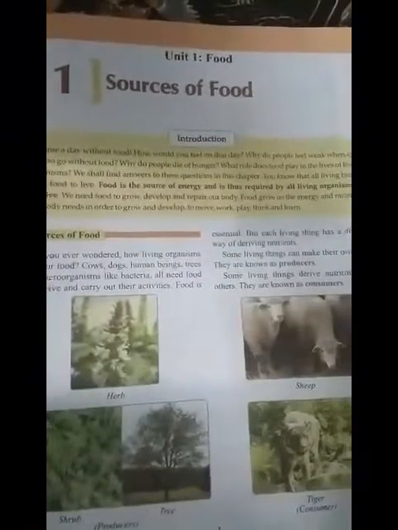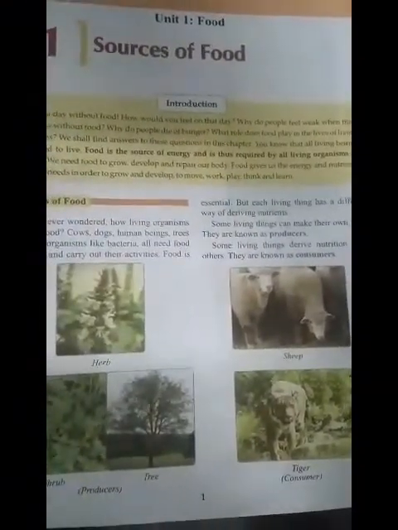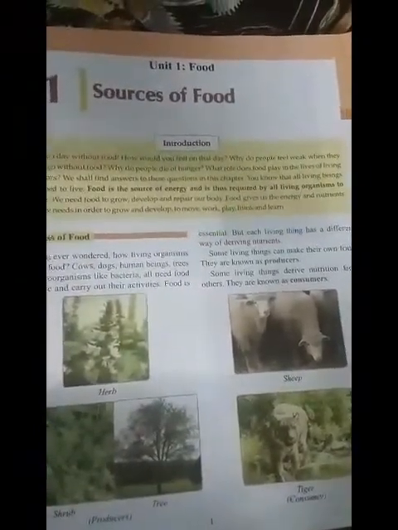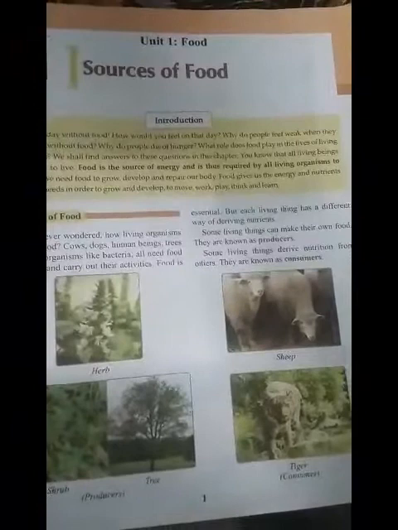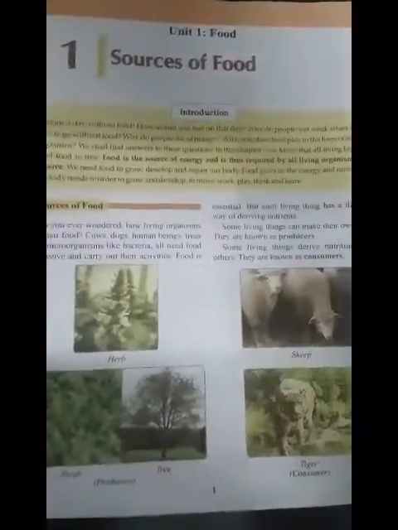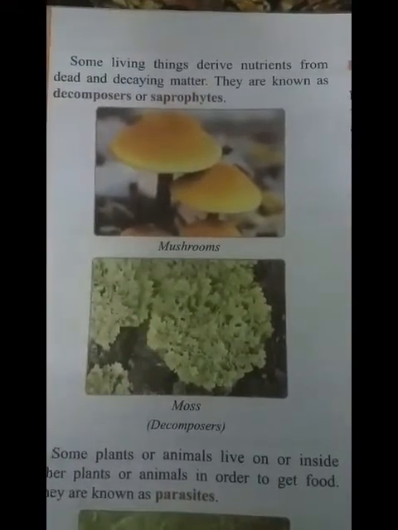Food is required by every living organism. That includes human beings, trees, microorganisms, even bacteria. But each living being has a different way of deriving food. Okay? Deriving basically means taking food from other bodies. Some living bodies produce their own food, and they are called the producers. Some derive nutrients from others, they are called the consumers, and some derive nutrients from dead and decaying bodies, so they are called the decomposers or saprophytes.